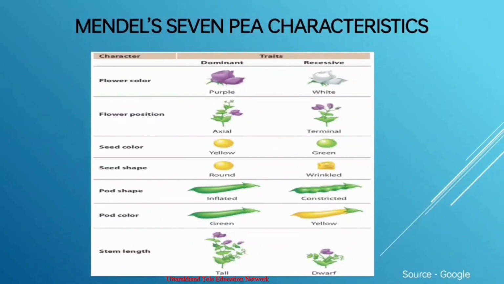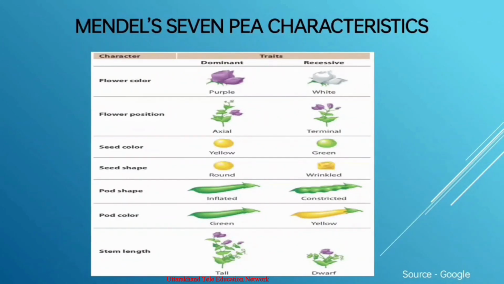All the characters of the selected varieties had easily distinguishable alternate traits, like tallness and dwarfness, violet flowers and white flowers. Mendel satisfied himself as to the true-breeding nature of the variety through self-pollination. Any offspring not true to the form of the trait was eliminated. The true-breeding plants were then used for the next step and formed the parent, or P, generation.